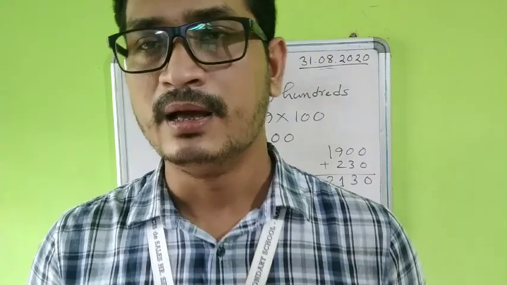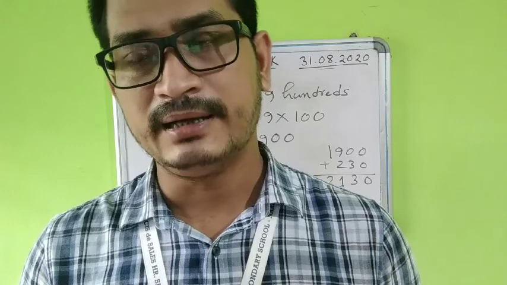There are 2 types of students who will do 2 different things. Those who have not completed the topic will go to the topic and start doing the questions on the topic. Those who have completed both topics, addition with regrouping and without regrouping, will go to the homework option, get a homework worksheet there and start doing the homework from there. Okay, and I will be observing from here right now.